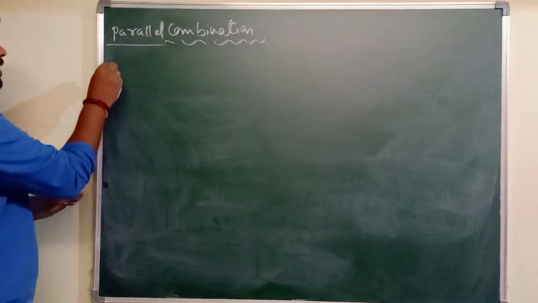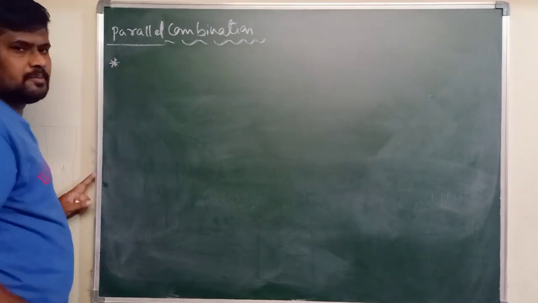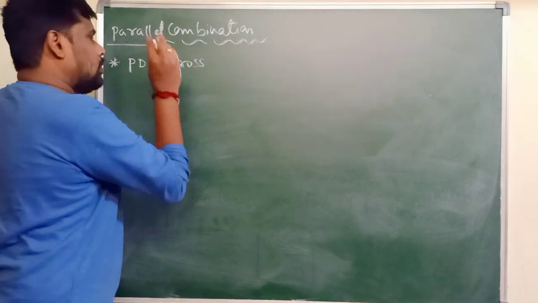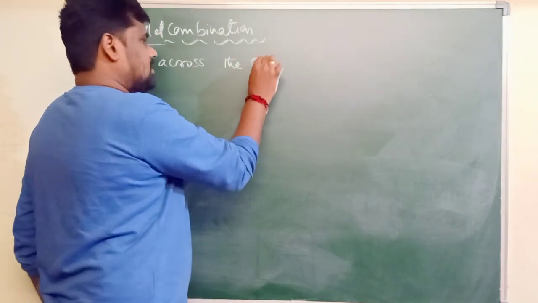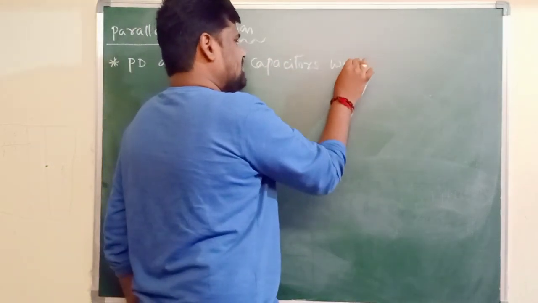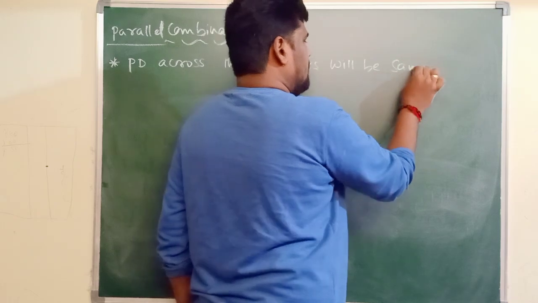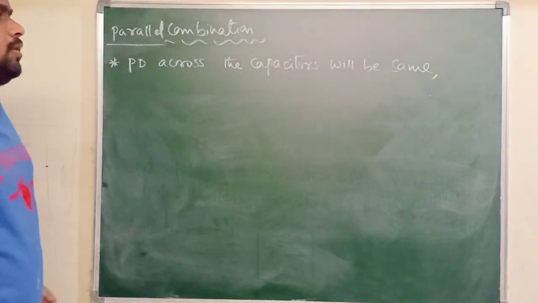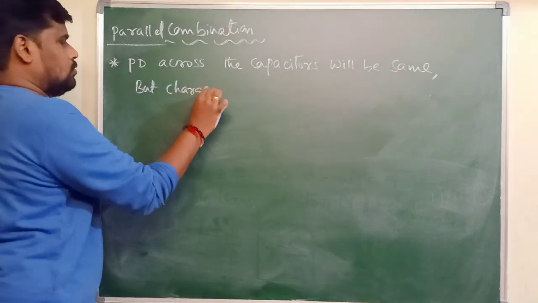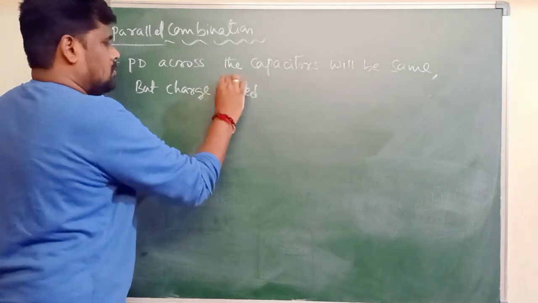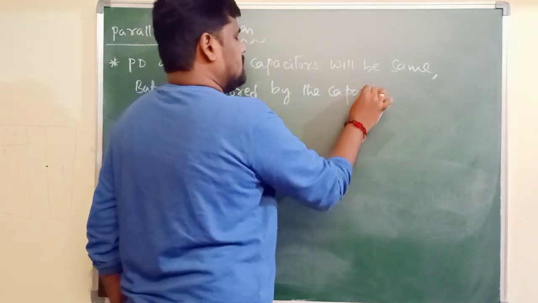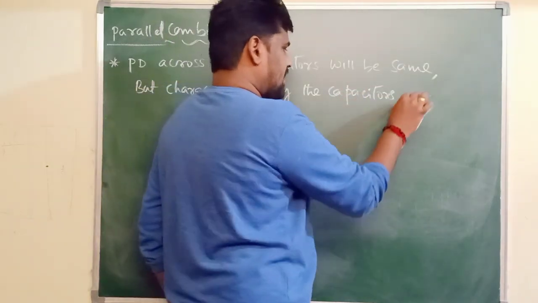What is the condition? When a number of capacitors are connected in parallel, the potential difference, that is PD, across the capacitors will be the same or will remain constant, but the charge stored by the capacitors is different.